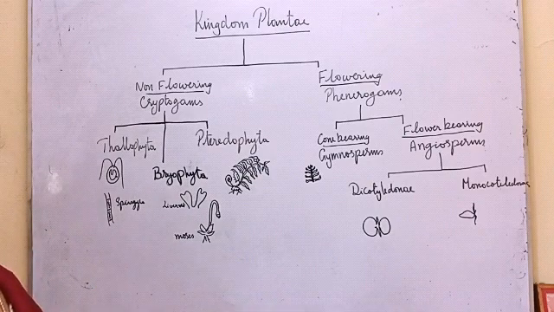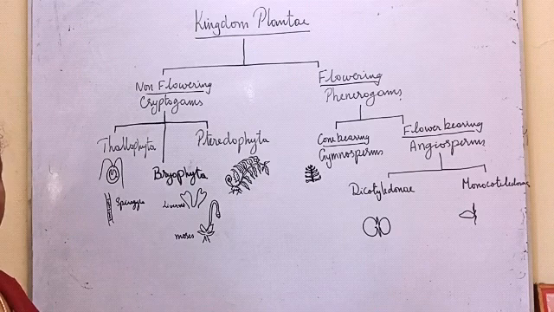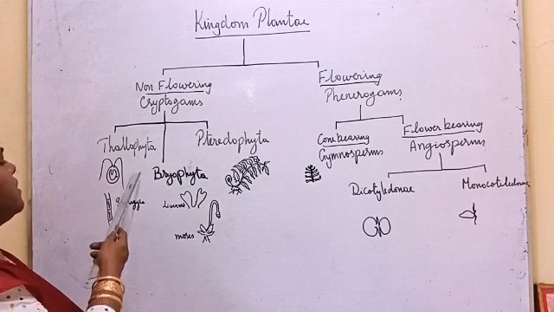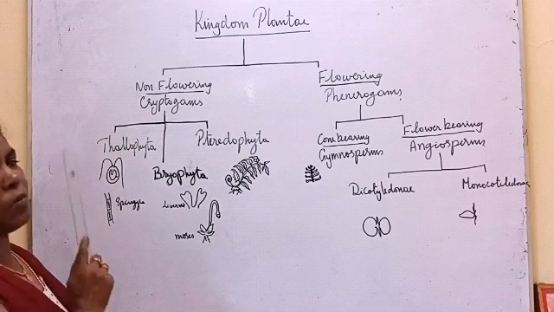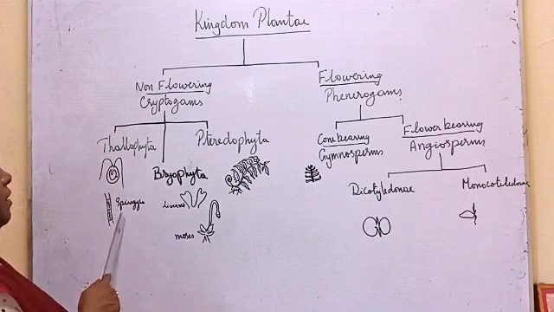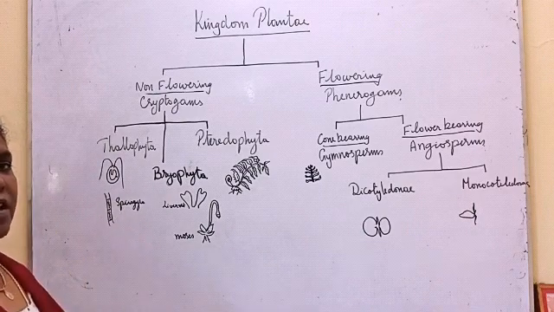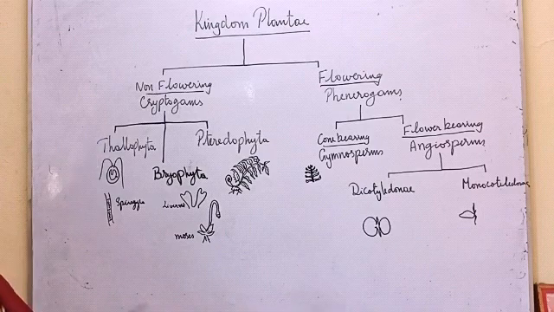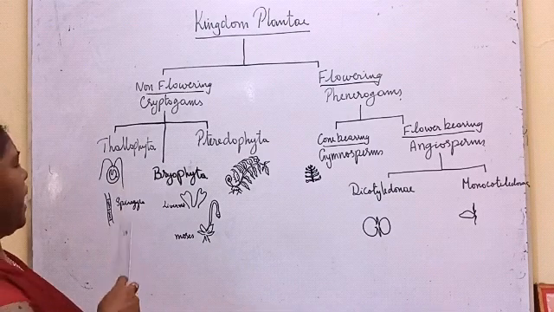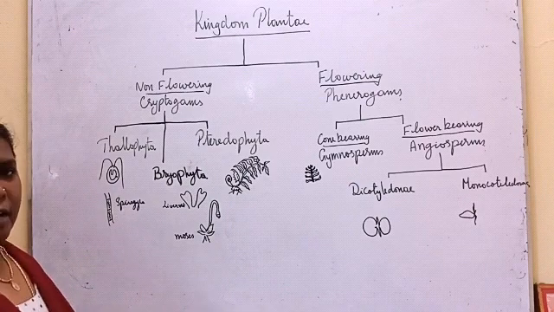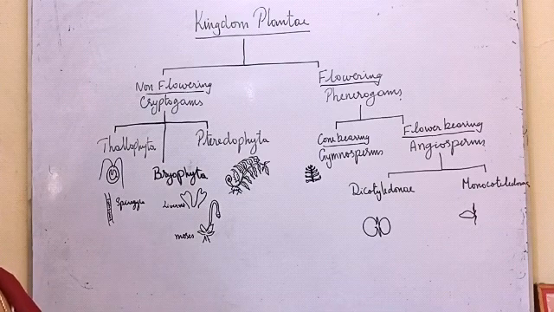If I take a plant and ask you to show the parts, leaf, stem, root, you can show them. But in Chlamydomonas, we cannot say which is leaf, no stem and all, just one cell, unicellular. Here, the thallus is made up of a number of cells, but the cells are arranged one above the other, forming a long thread-like structure called thallus. So the plant body of algae is called thallus. So here also we cannot differentiate leaf, stem, root.